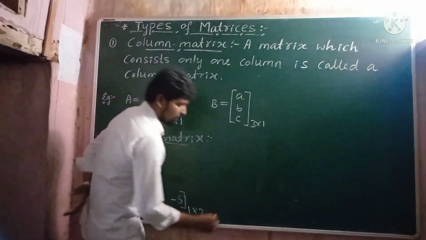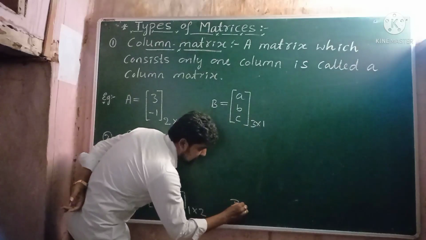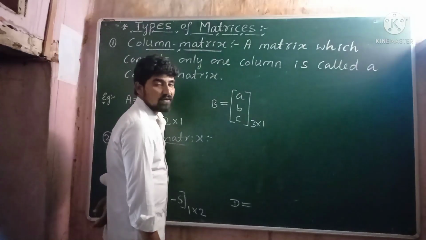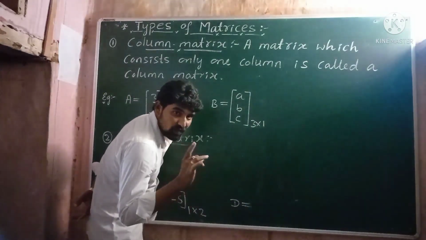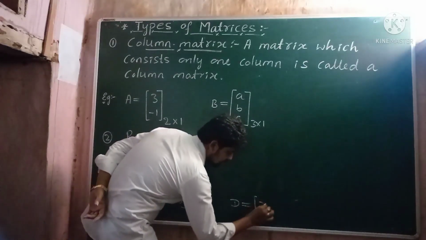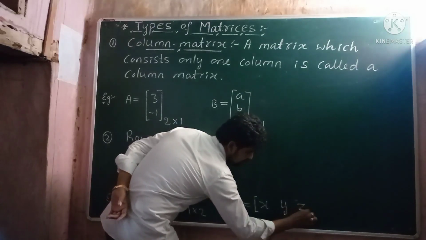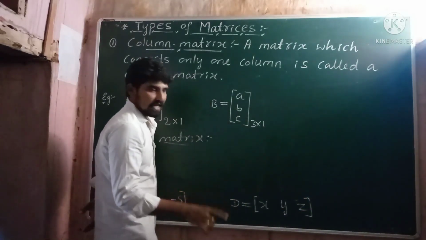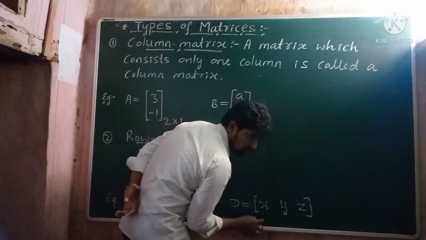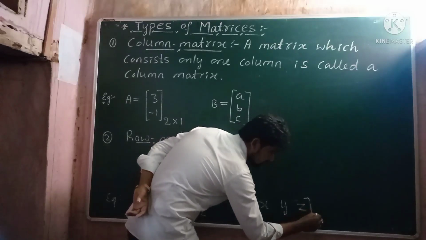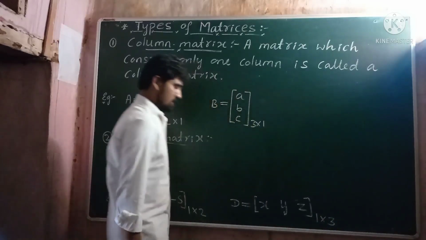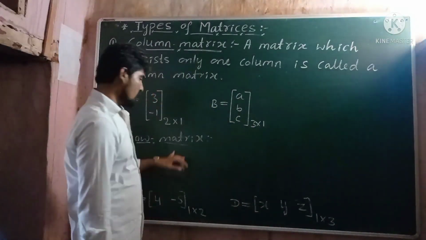Let us consider one more example. Let D be another matrix and it is a row matrix. Why? Because it consists of only one row. The elements of the matrix D are x, y, z. Here matrix D has only one row and three columns, C1, C2, C3. Therefore the order of the matrix D is number of rows 1 cross number of columns 3. Since D has only one row, this is also a row matrix.